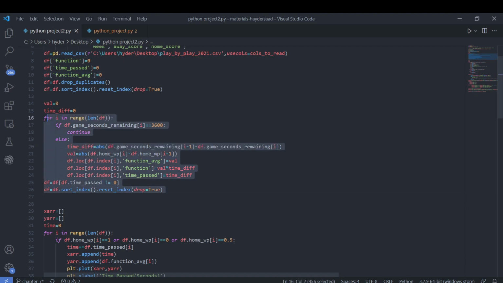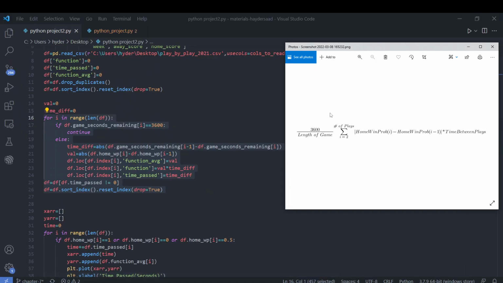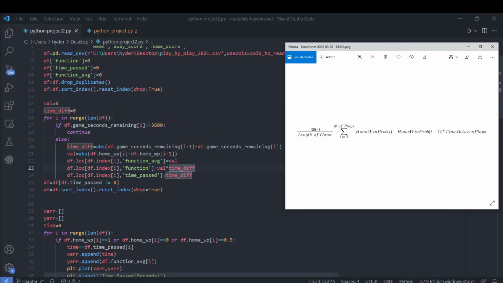Now this for loop is the main brain of our project. It uses our formula to calculate the excitement per game, or per play. As you can see, we calculate the amount of time used between a play. We calculate the value of excitement, in terms of the change, the difference in the win probability of a team from play to play, and then we store them in the previously created columns.